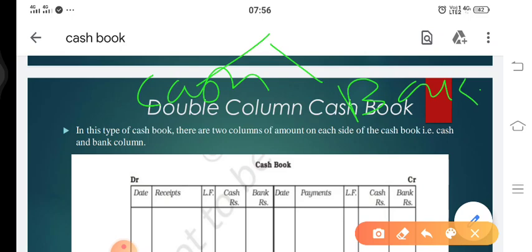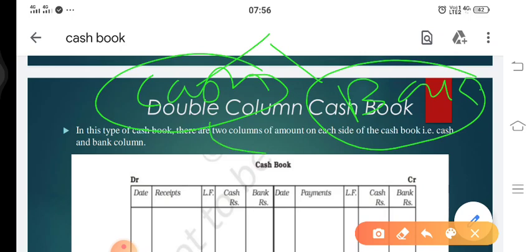Ultimately the cash balance that is with us belongs to the business, and at the same time the balance which is with the bank is also a part of our cash only, and hence here we have to prepare a double column cash book containing both cash and bank items. That means here we'll have two columns for amount.